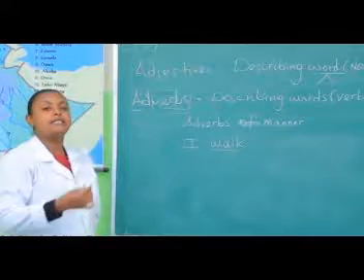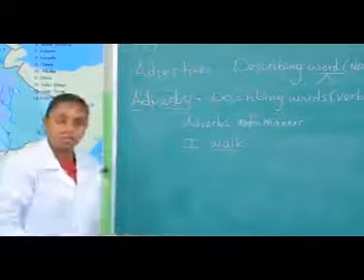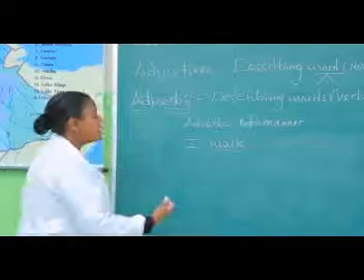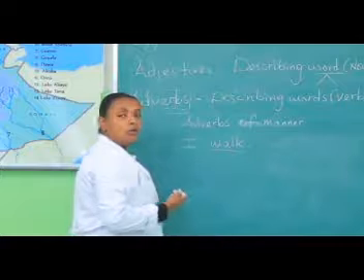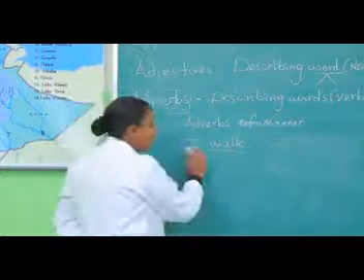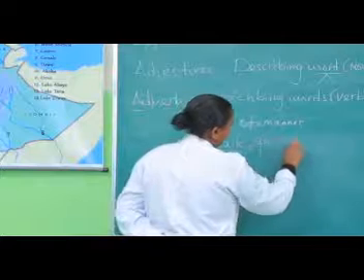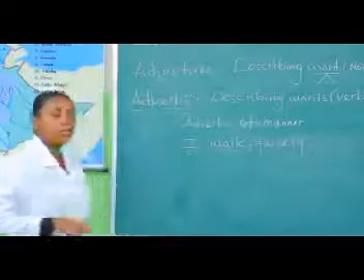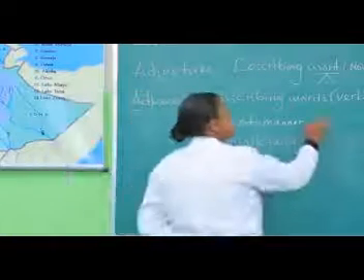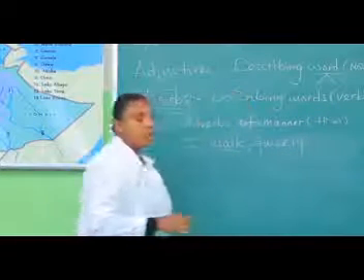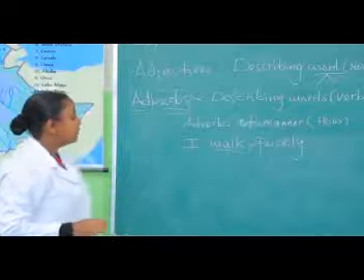So, how did this action happen? Is it slowly? Is it fast? So, the manner how the action happened is what we call adverbs of manner. I walk quickly, for example. Now, it answers the question how the action happened. This is the first kind of adverb.